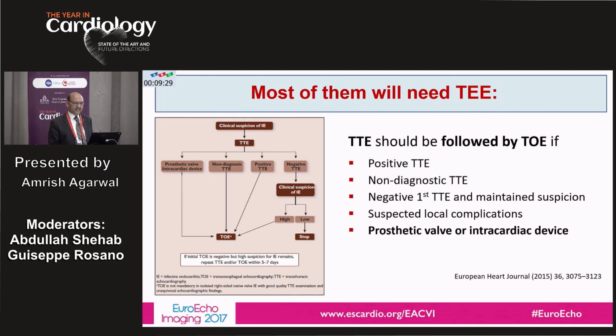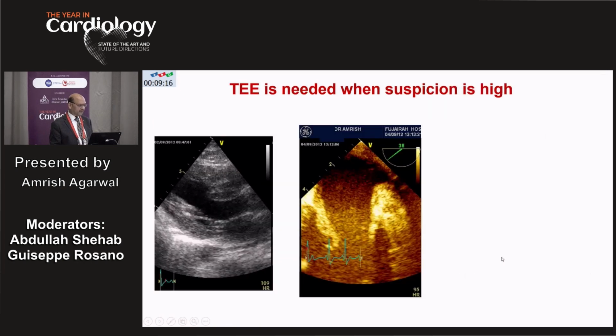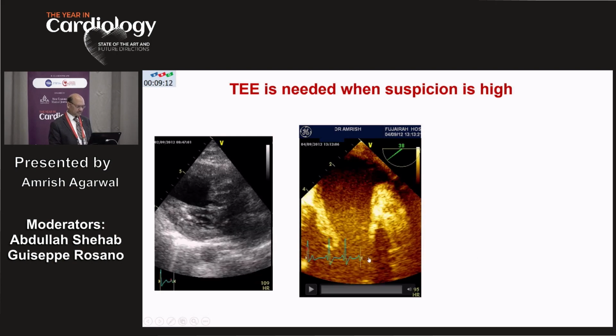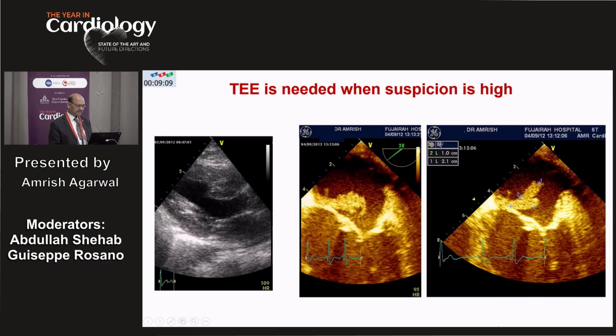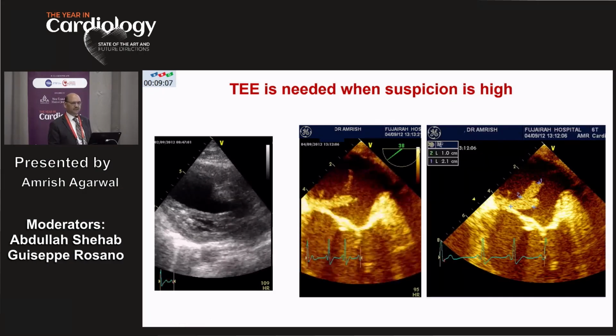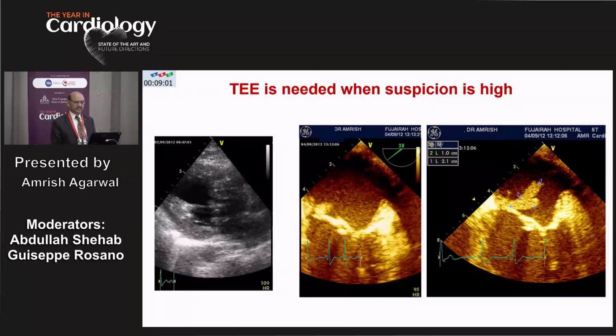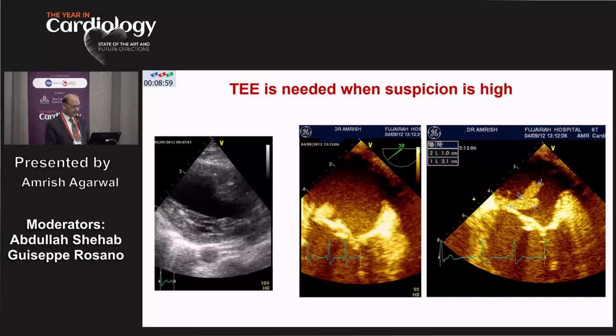If the transthoracic echo is non-diagnostic, and it's very, very important, if you have a prosthetic valve or if you have an intracardiac device, in that case, TEE is kind of mandatory. TEE gives incremental information over transthoracic echocardiography, and many times you will not see it with some suspicion in the transthoracic view, but if you look at the TEE pattern, you will see very, very clearly large oscillating vegetations, particularly in the posterior structures and the structures behind the mitral valve. There TEE outshines transthoracic echocardiography.